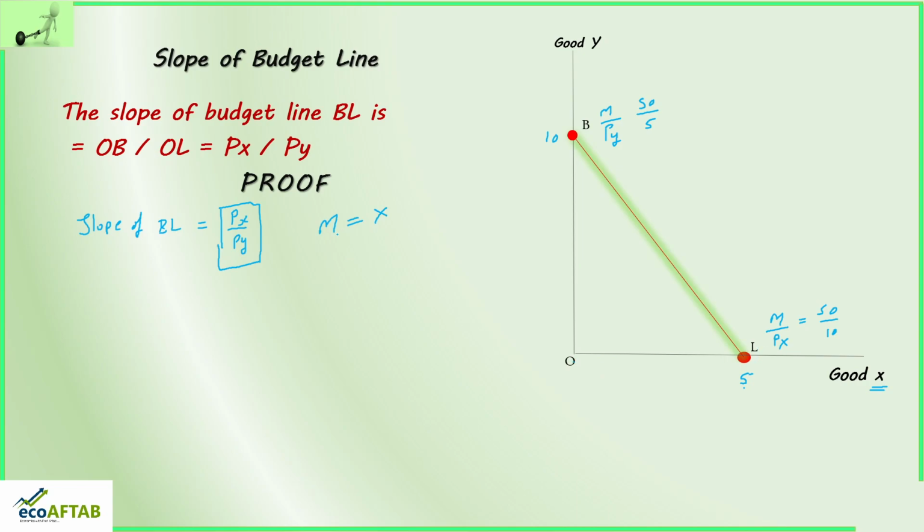So if the consumer spends his entire income on X commodity, we will get an equation of the form: total quantity of X commodity multiplied by the price of X commodity is equal to our income.